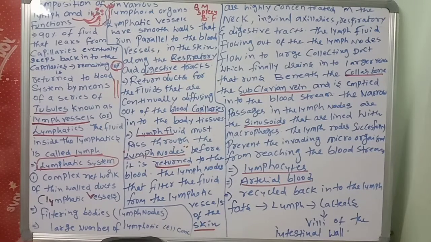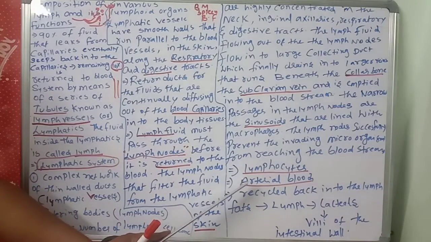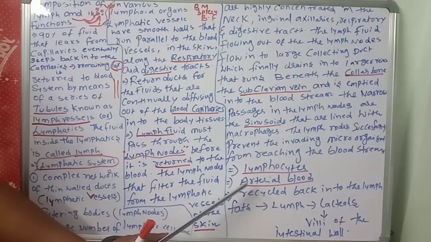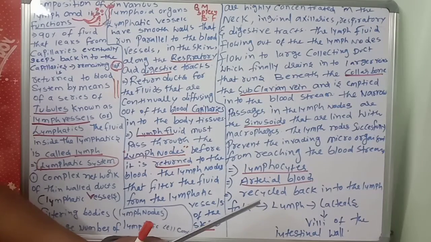Next, another important point to remember: these lymphocytes collected in the lymphatic fluid are carried via which blood? Arterial blood, and are recycled back to the lymph. So the lymphocytes are recycled into the arterial blood and again pumped back to the lymph.